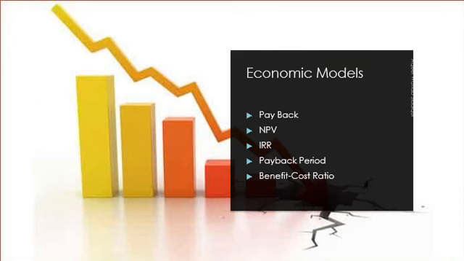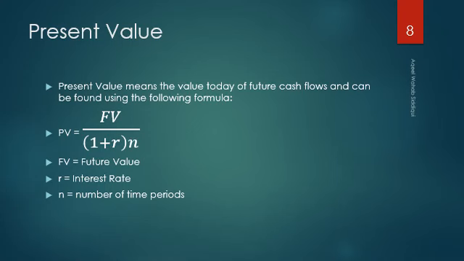A business case also contains economic models, that is payback, net present value, internal rate of return, payback period, and benefit cost ratio. So let's talk in detail about the economic models. Present value means the value today of future cash flow and can be found using the following formula, where FV equals future value, R is the interest rate, and N is the number of time periods for the loan or the investment.